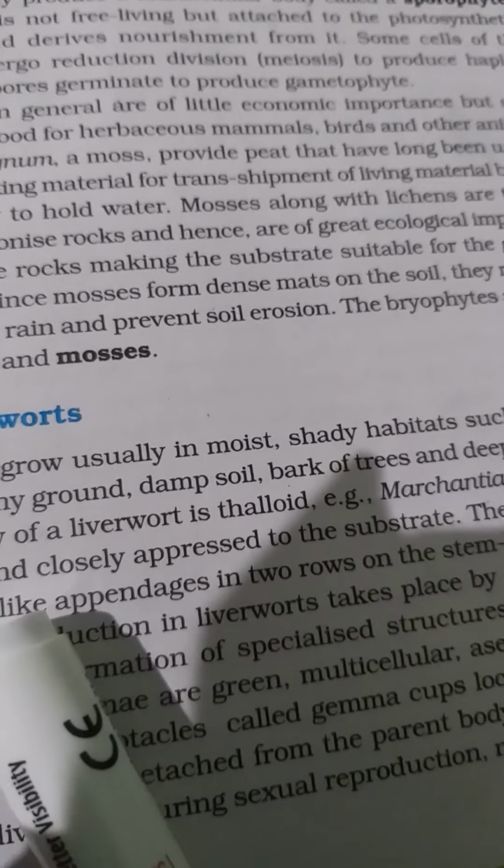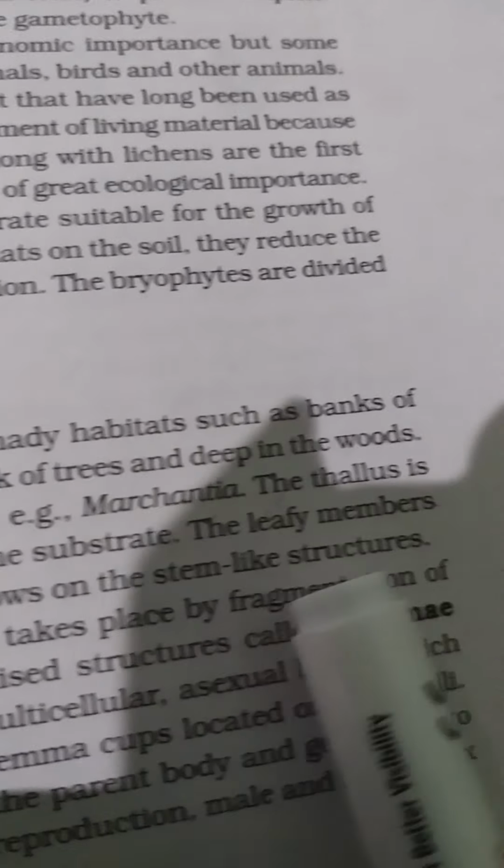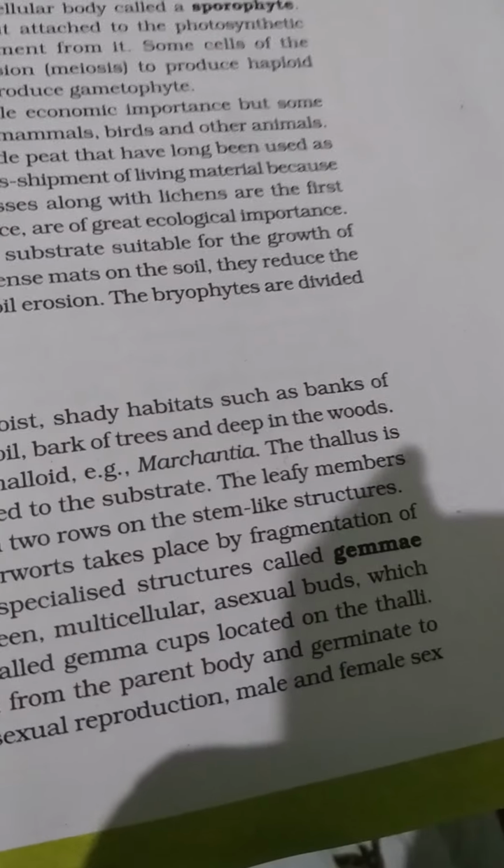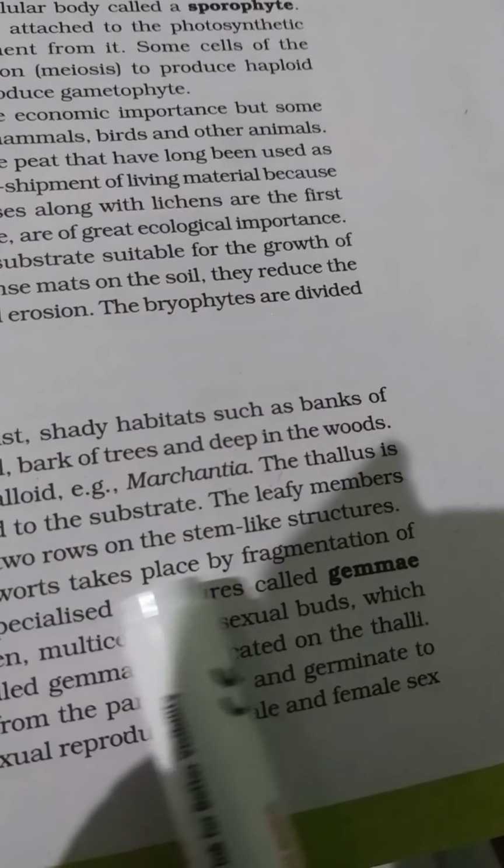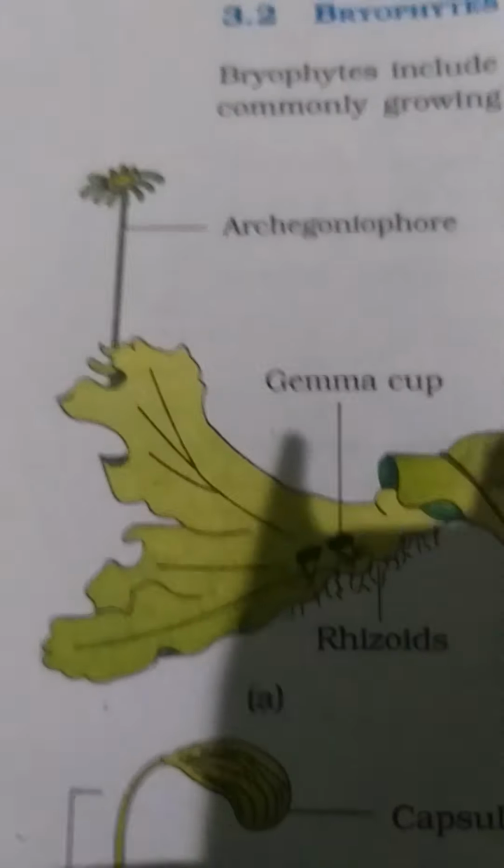One is the liverworts and the other the mosses. Now the plant body of the liverwort is thalloid, for example Marchantia. Now the thallus is dorsiventral and closely appressed to the substrate. You have already seen. Here you see the first one. This is a figure of Marchantia female, and this is Marchantia male. So the body is like that, and this is visible only after maximum magnification. You cannot see it like that. It is so small. Okay, and then again they have gemma cups. Okay, they have gemma cups for the development.